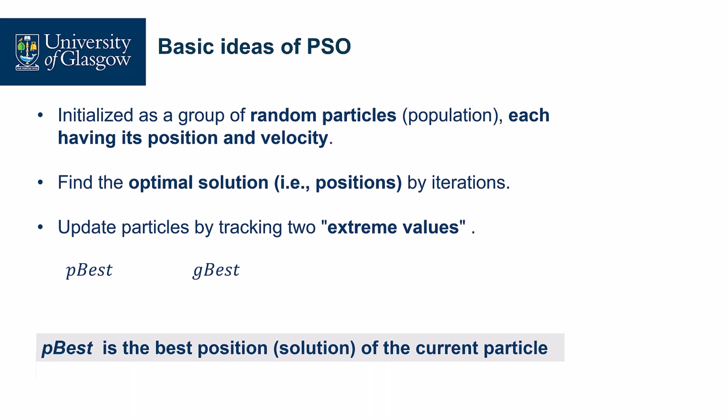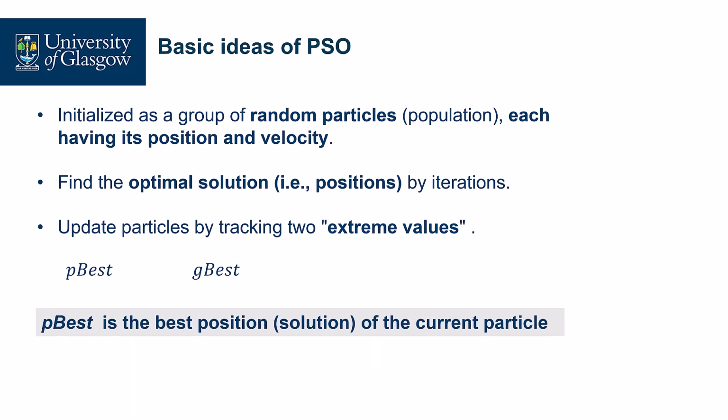So what are they? P-best is the best position of the current particle. For example, the swarm has 50 particles and we have 30 iterations. In each iteration, particle 1 has a different position. For example, in iteration 3, we have 3 positions, and we see which one is the best. This one is the p-best, the best position of the particle.